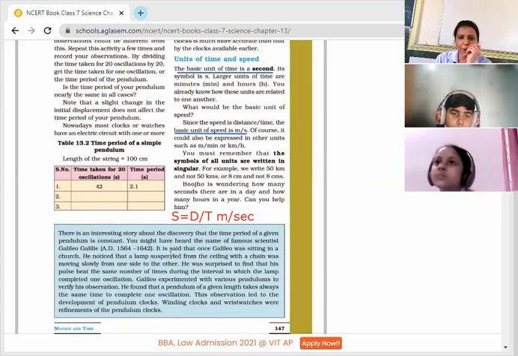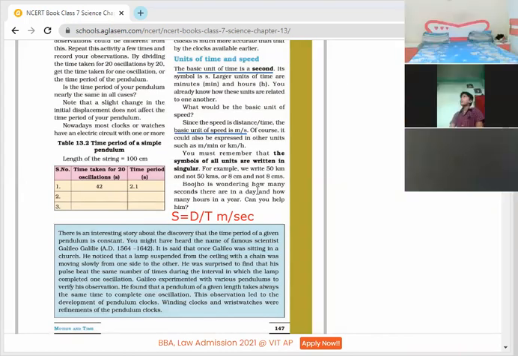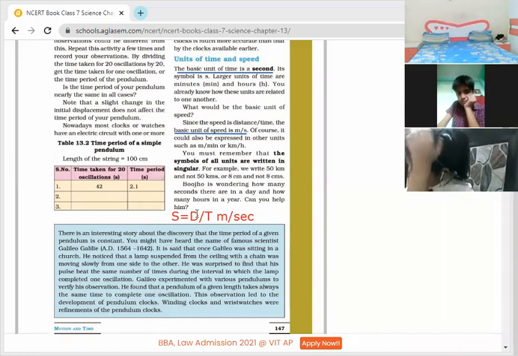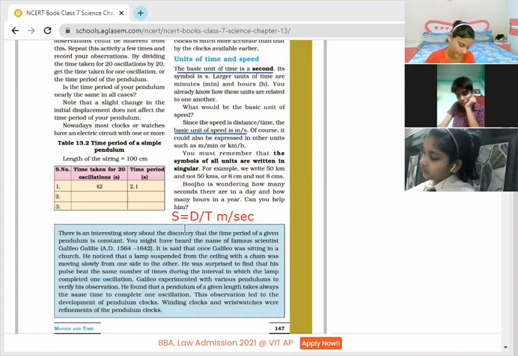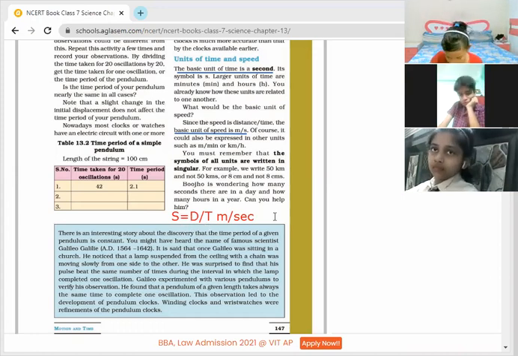Many of the questions will be based on this formula, speed equals distance upon time. If two of the things are given to you, you can find out the third very easily. Any two of speed, distance, time. If we have two things given, we can find the third and we can use any of the formulas.